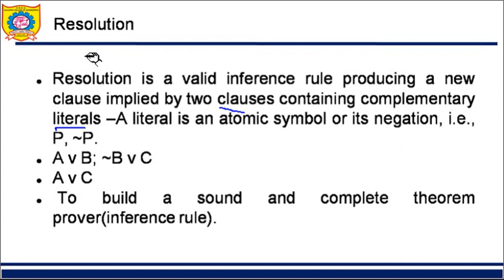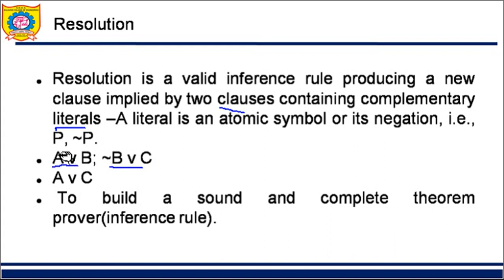Now let us see what we mean by resolution. It is the way of deriving the conclusion. Suppose I have A or B and I have not B or C. From these two things I can derive the conclusion. What you can see as common between these two is B. Here B is there, here negation of B is there.